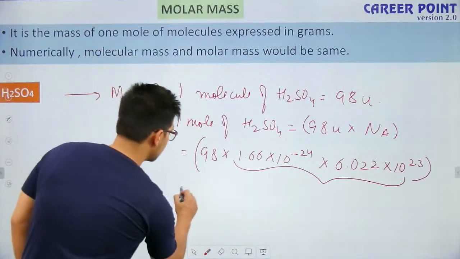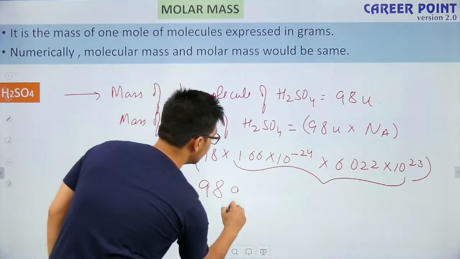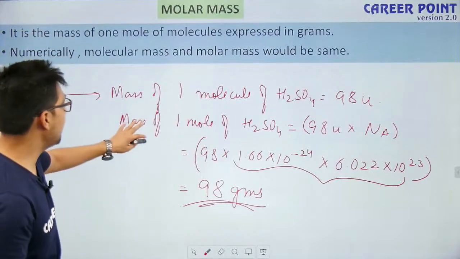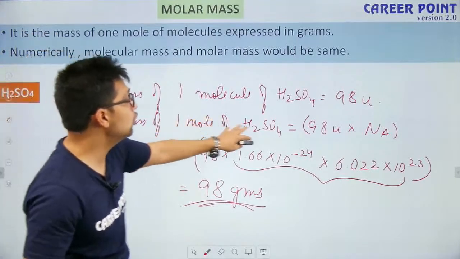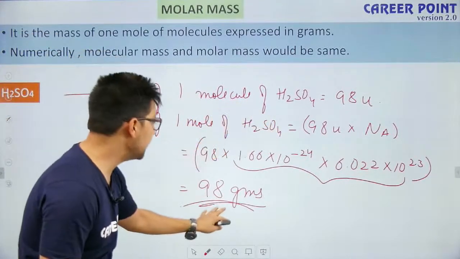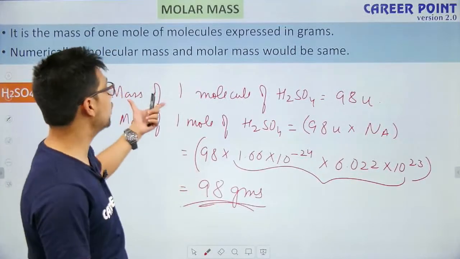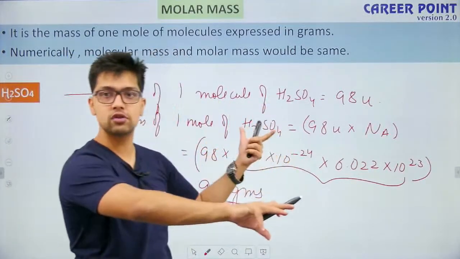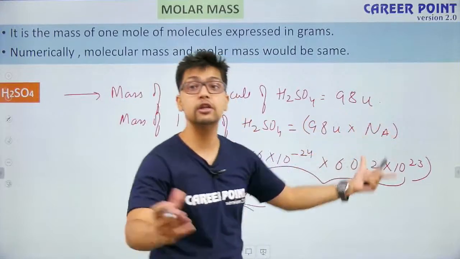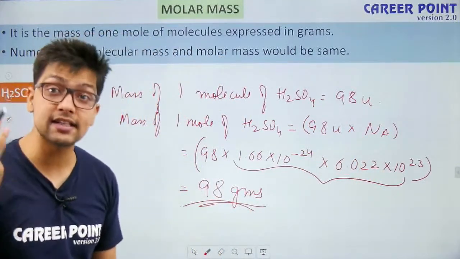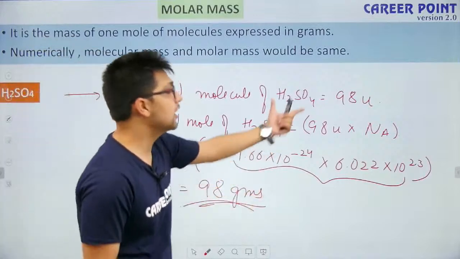So if it is 1, what is the answer? It is 98 grams. Now look at the magic. When I am calculating the mass of 1 mole of H2SO4, it is coming at 98 grams. Look at the unit. Whereas the mass of 1 molecule of H2SO4 is 98 u. So the numerical value is the same, whereas the units are different.